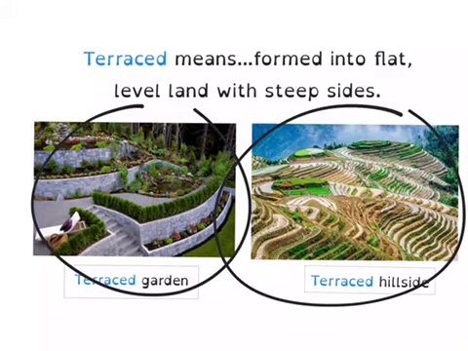Right here, this is another picture of a terraced hillside. So some steep hills. And if you look closely, you can see that there must be some farming that they're doing. By terracing these hillsides, they are able to grow plants and have some little fields and grow some things and make them into flat, level land.